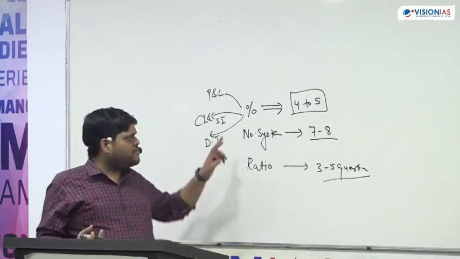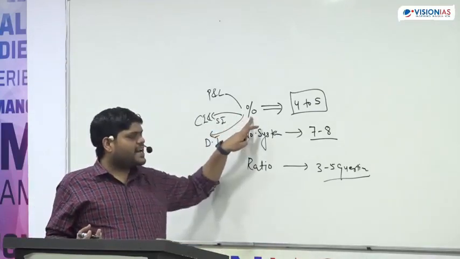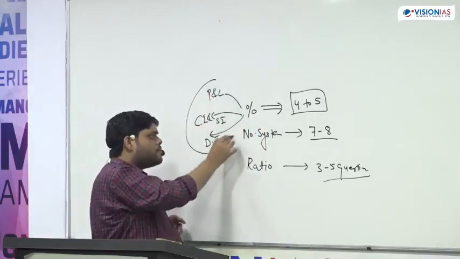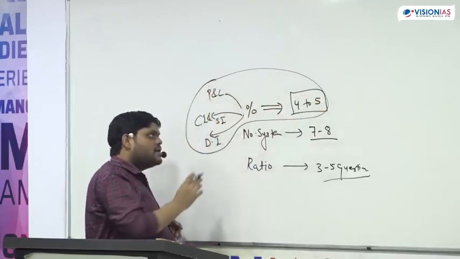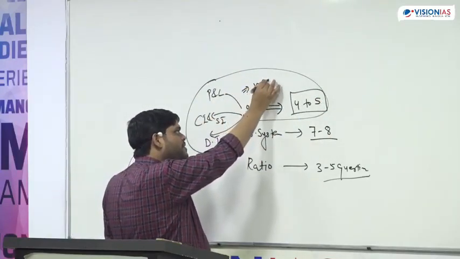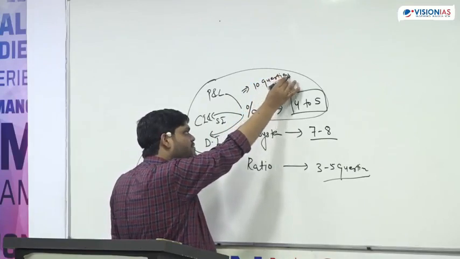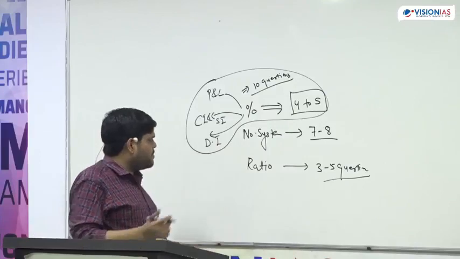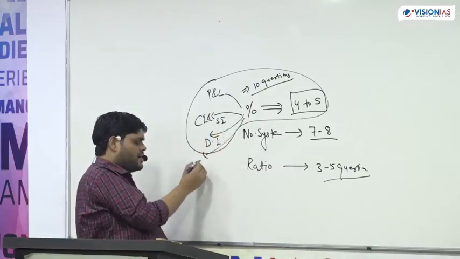So most of the time data interpretation questions are directly from percentage. If I cover percentage as a unit, minimum 10 questions are directly from the percentage topic, and many more topics also, like mixture.